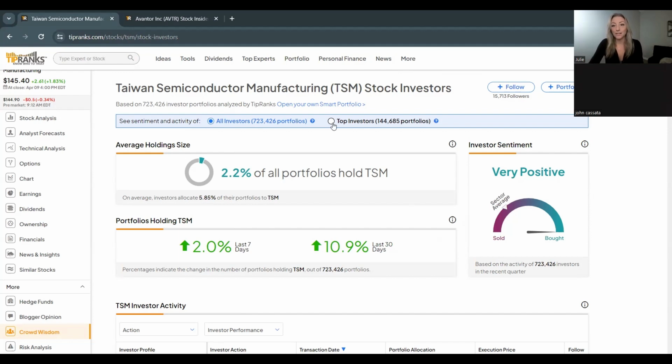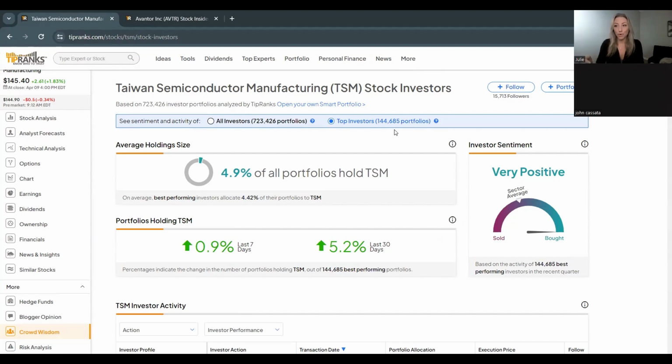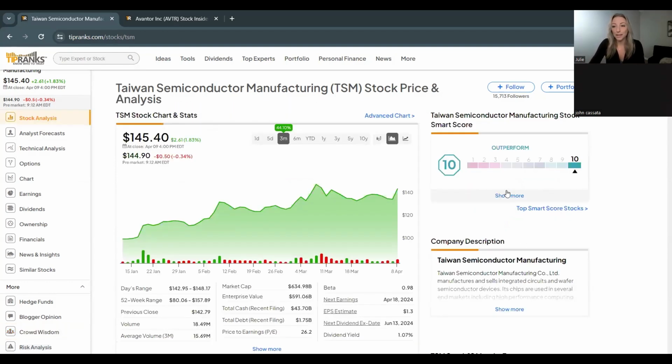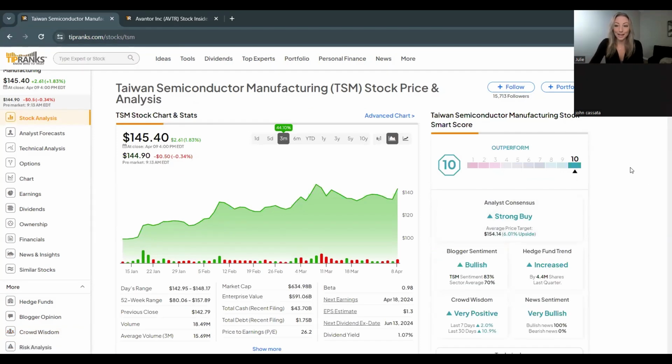We can also sort by top investors here. So just looking at 144,000 of the best performing investors on the TipRanks Smart Portfolio, that goes up a little bit more here to 4.9% holding the stock, but just a 5% increase in the last 30 days, still a very positive trend. So it shows overall the public is scooping up and paying a bit more attention to the stock.